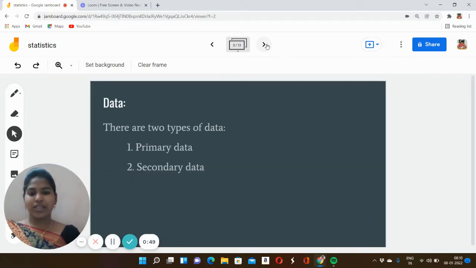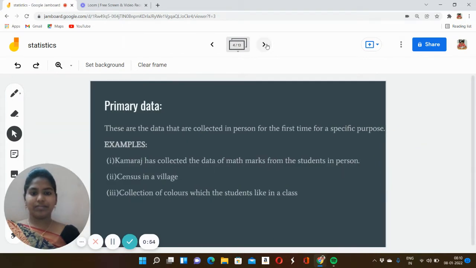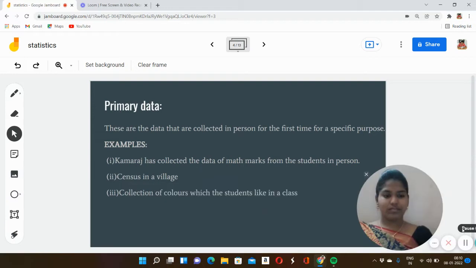There are two types of data, primary data and secondary data. Primary data: these are the data that are collected in person for the first time for a specific purpose. So, this data is collected in person for the first time. For example, Kamala Raj has collected the data of math marks from a student in person. So, Kamala Raj went to the student to collect the mark in person.